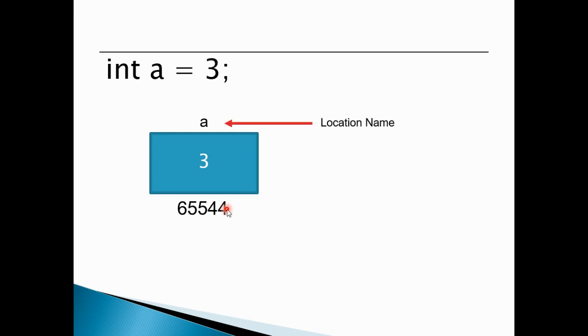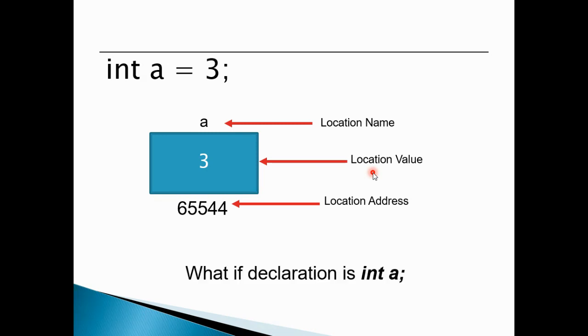You can see here that a, the variable name, is the location name itself. Then 3 is the location value, and 65544 is the memory location given by the compiler to store the value 3. So for any variable declaration, these three things are very important to understand: location name, location value, and location address.